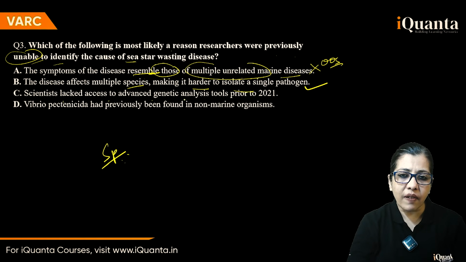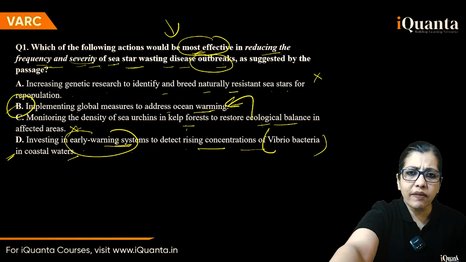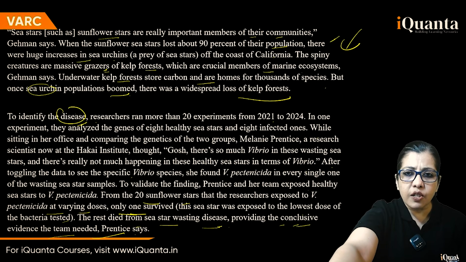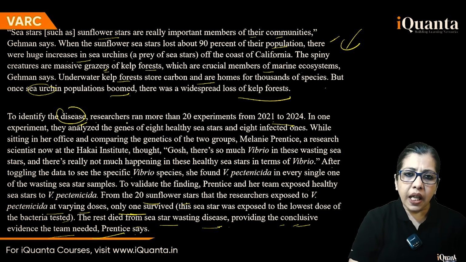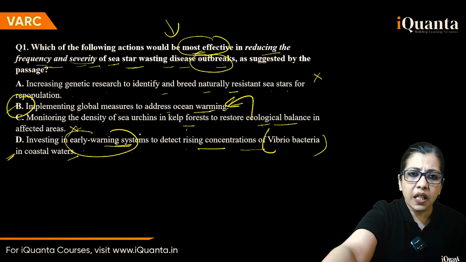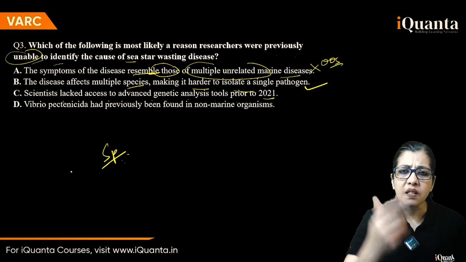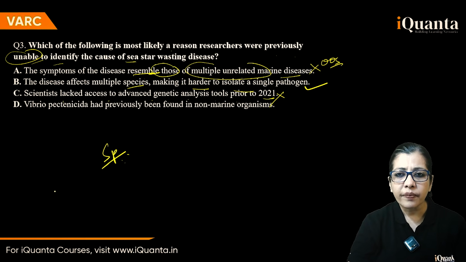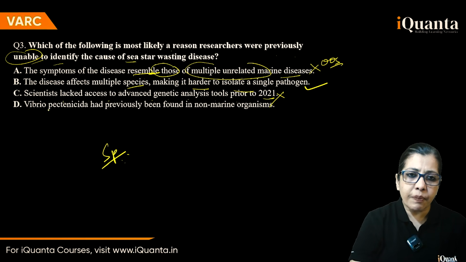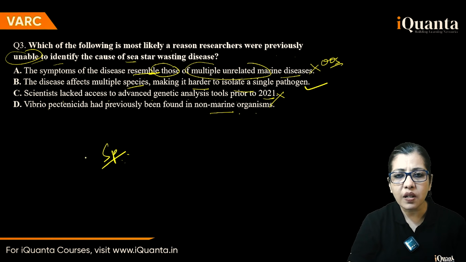Scientists lacked access to advanced genetic analysis tools prior to 2021. अगर आप जाके देखना भी चाहो यहाँ पे, so ये यहाँ researchers ran more than 20 experiments from this to this. But how do you know here that before this they did not have access to that, lacked access to this? The passage doesn't say it, so don't apply external knowledge. So I'm left with B and D. Vibrio pentanicida had previously been found in non-marine organisms. Even this is not given. So this is the only one that connects with the last bit of the passage.